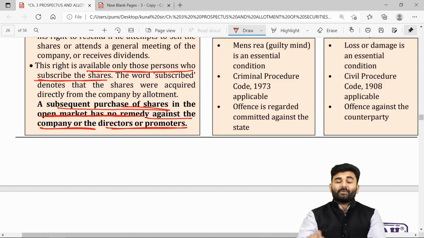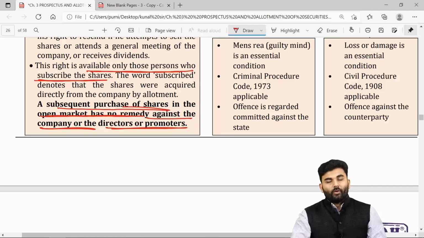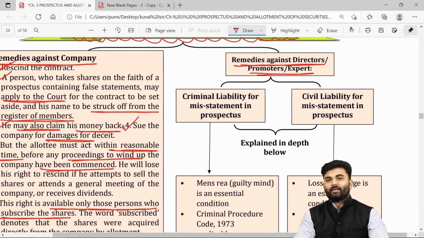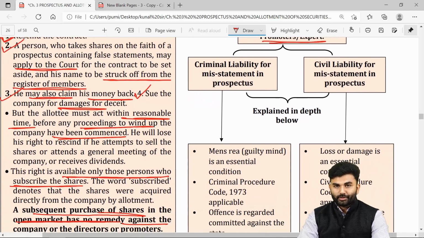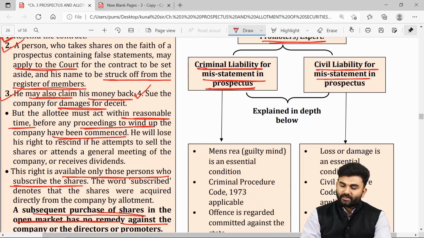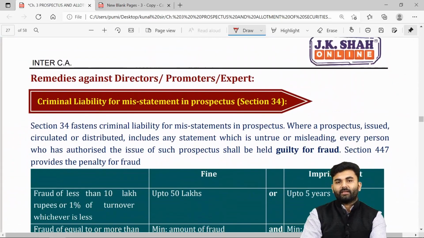So only when you have subscribed to the securities, acting as an allottee, will you enjoy the rights against the company as well as the rights against the directors, promoters or experts. Let us understand what rights the aggrieved party has against the directors, promoters or experts. Over here, the aggrieved party enjoys two things. One is a criminal liability, another is a civil liability, and both of these points are explained in depth in the next page.